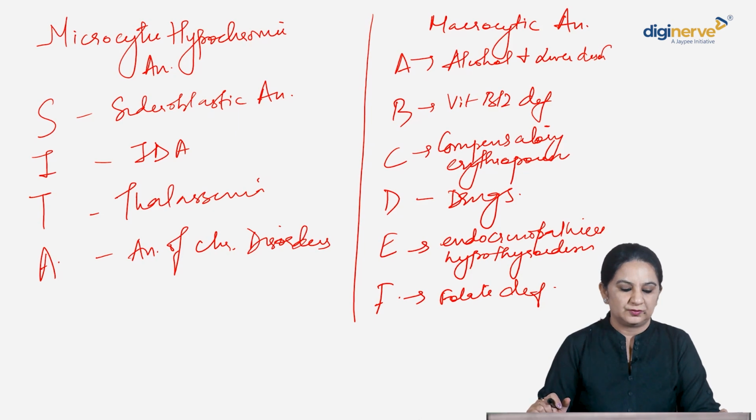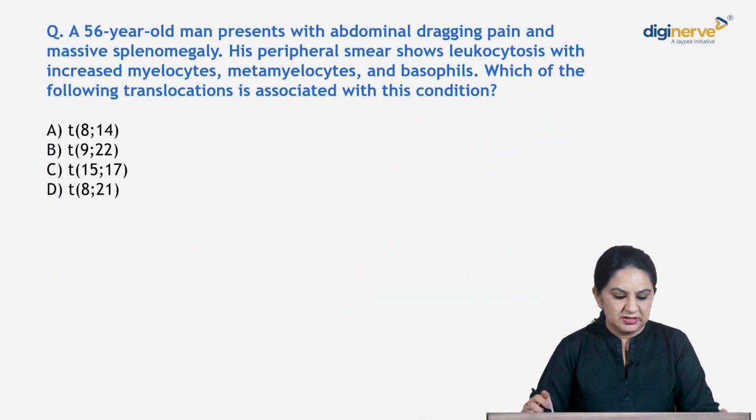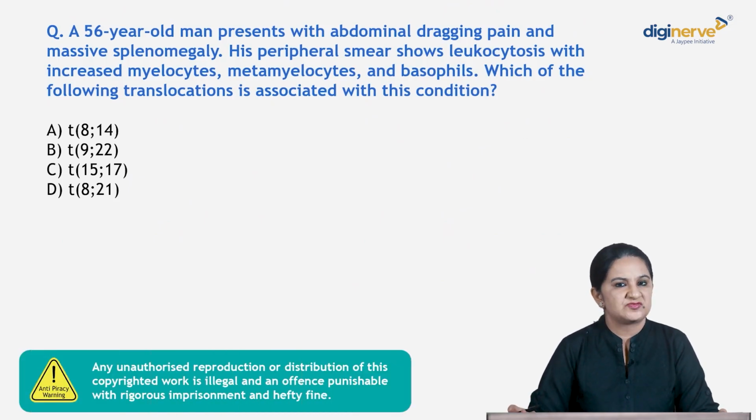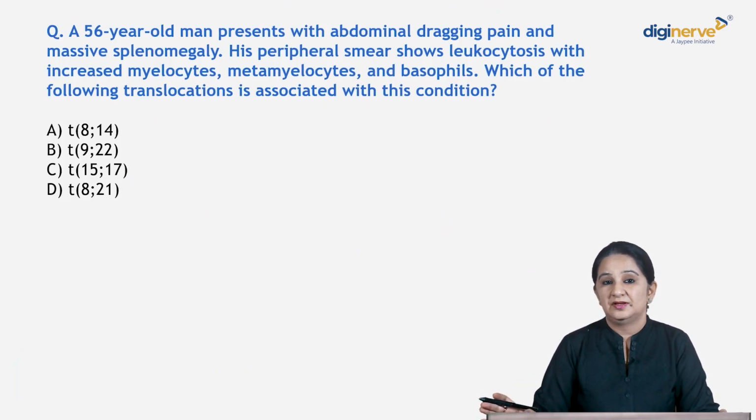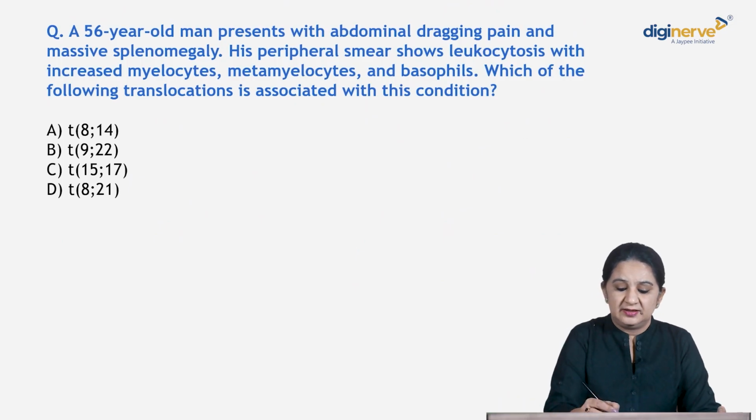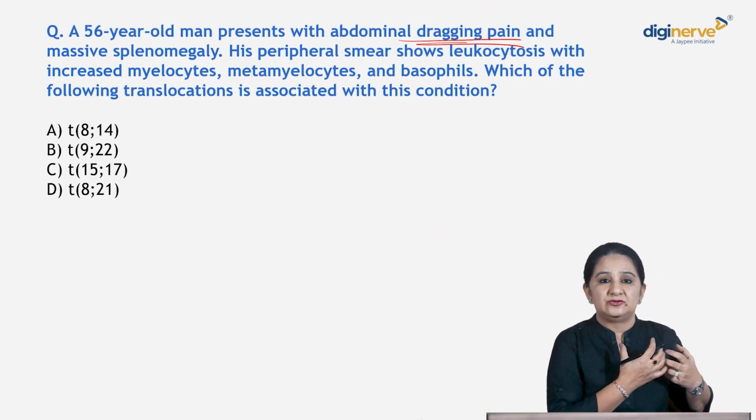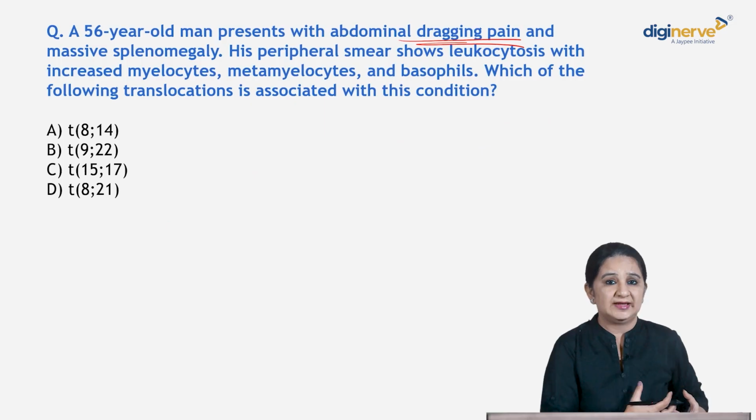Clear? Let's move on. A 56-year-old man presents with abdominal dragging pain and massive splenomegaly. His peripheral smear shows leukocytosis with increased myelocytes, metamyelocytes, basophils. Which of the following translocations is associated with this condition? Very simple. Characteristic history, dragging abdominal pain, as if something is dragging in the abdomen.